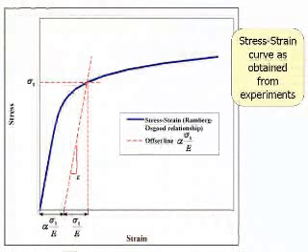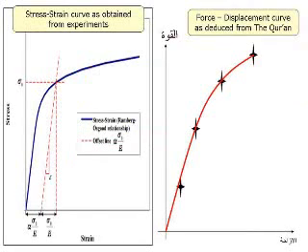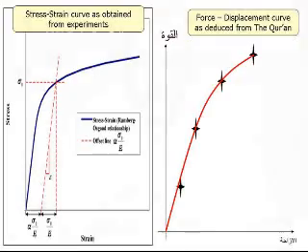Now the curve obtained from this universal testing machine is shown on the screen, and if we compare this curve obtained from experiments with the curve predicted from the Noble Quran, the last revelation of Allah God to people, we see a perfect match between the two. So there is a perfect match between the force displacement curve, the stress strain curve obtained from experiments, and the one obtained from the understanding of the Noble Quran.